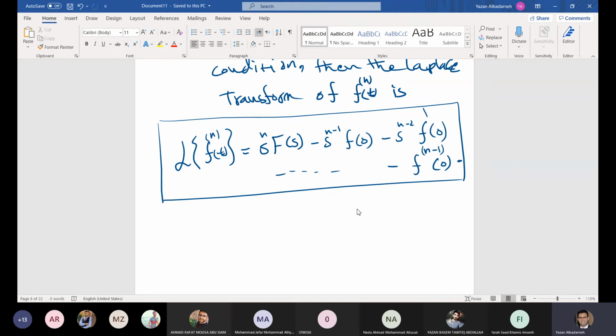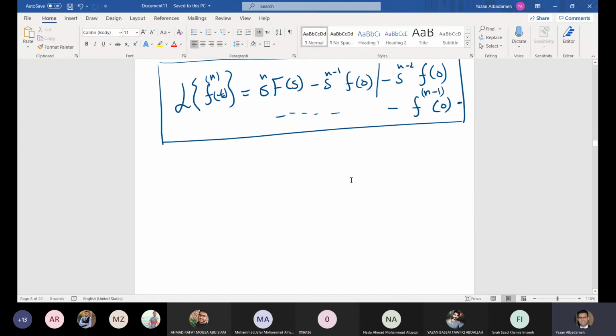Of course, the proof is not required as of now in this course, but you can proceed with proof by induction. In proof by induction, this is true when n equals 1. If you substitute n equals 1, you are interested in the first derivative, so you have s F of s minus s to the power 0, which is 1, multiplied by f of 0. So s F of s minus f of 0. So it's true for n equals 1. Then you assume that it's true for n equals k, and then you need to prove that it's true for n equals k plus 1. Once you did that, then you are done. The proof is complete. Now,